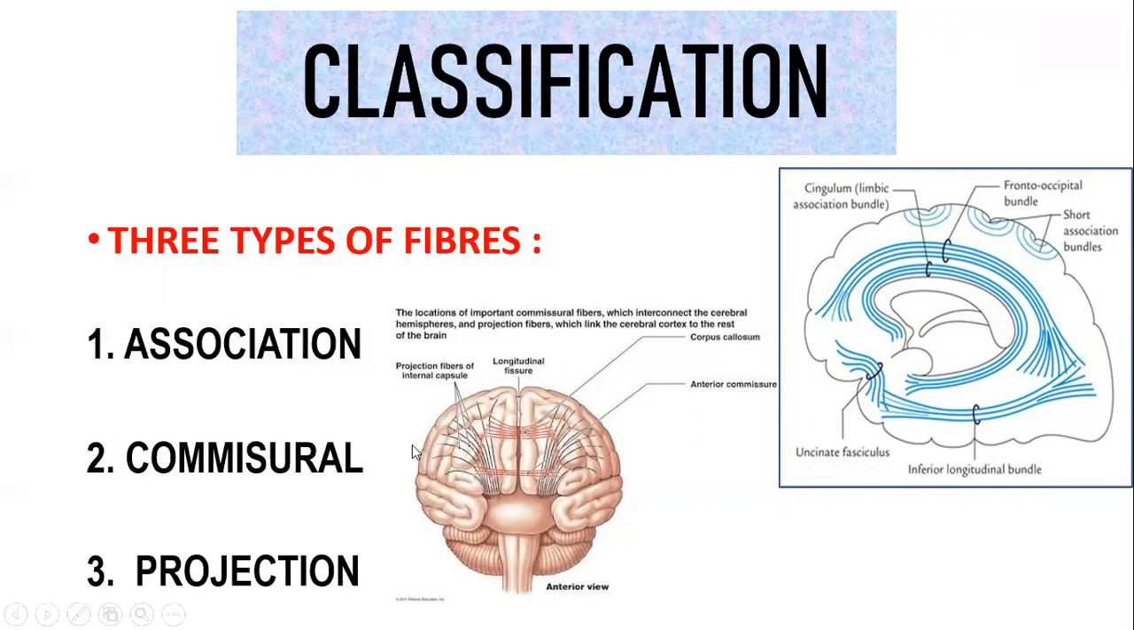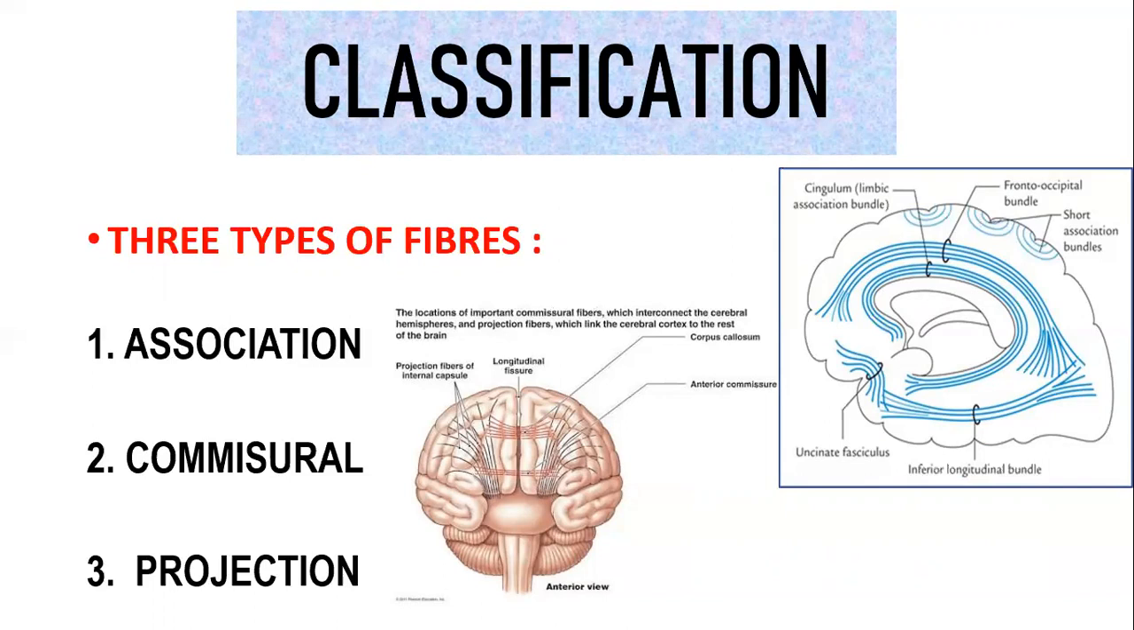This is a picture of association fibers. If you see here, this is one hemisphere, this is one gyrus, and this is another gyrus. This is called a short association fiber. We will see what the types of association fibers are. I hope you all understood what an association fiber is: if it is present within one hemisphere, it is called an association fiber. You have two types of association fibers, a short association fiber and a long association fiber.